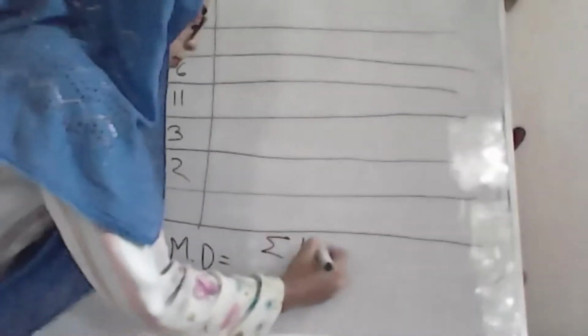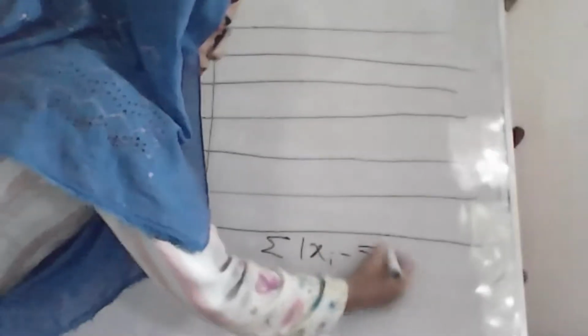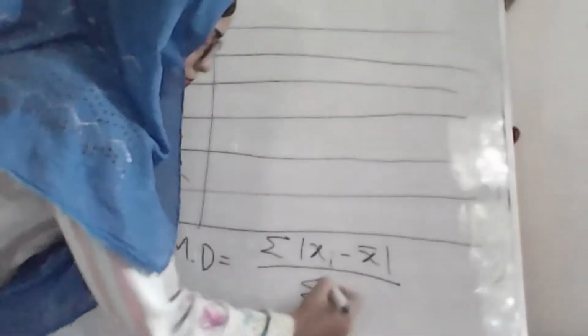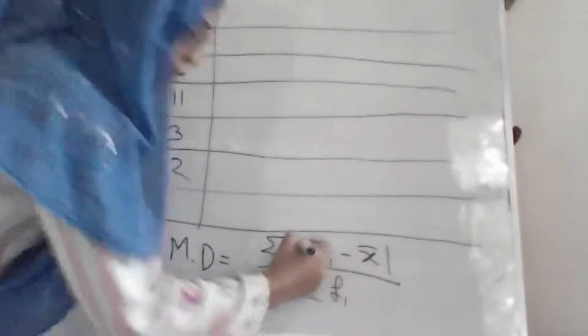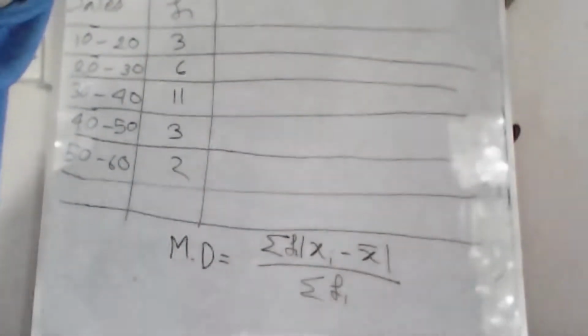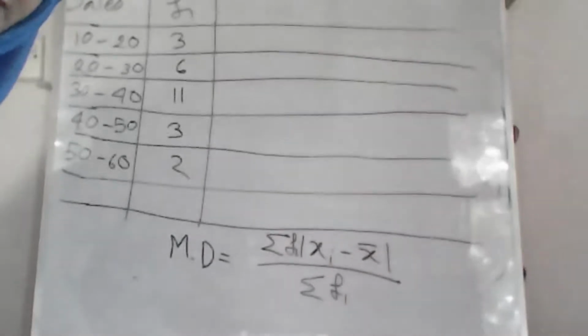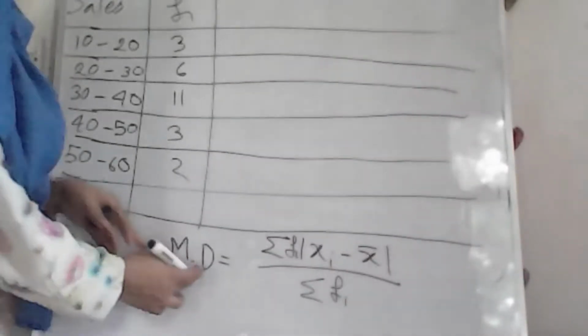This data was given for a sales company, and their sale is this and their frequency is this for these types of range. So if we need to calculate the mean deviation, what is the formula? The formula for mean deviation is... okay, this is our formula for mean deviation.